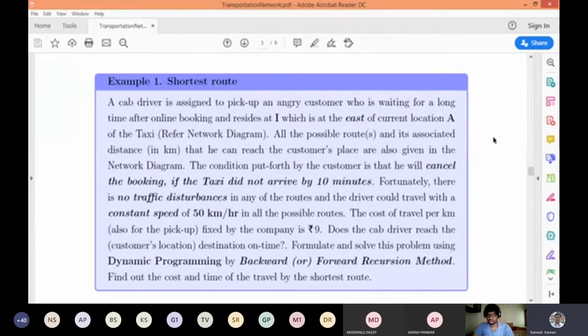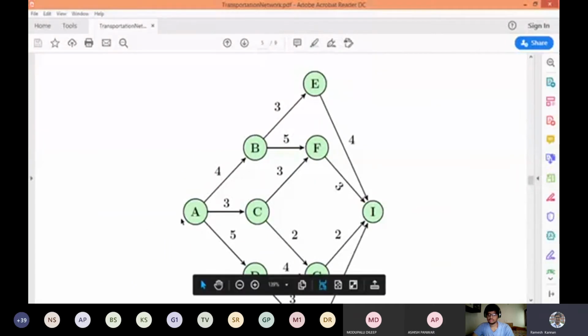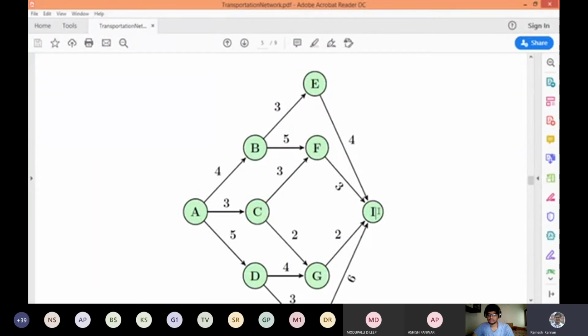who's waiting for a long time after online booking, and resides at a place called I. So I represented the locations with the notations A to I, and I is at the east of the current location A. So the driver is at location A, and the customer is at I. This is the network diagram. All of you should be able to see. This is where the driver is, and this is where the customer is, and the driver has got a lot of options to reach the customer.